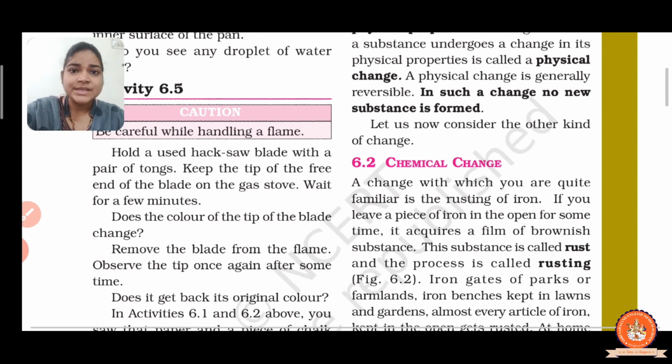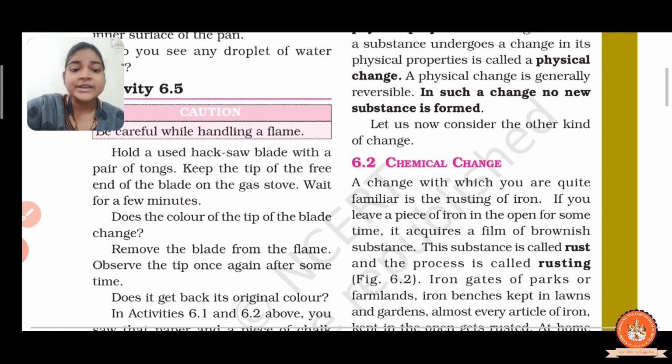After some time, we observe that when the hacksaw blade is heated strongly, it appears reddish. But on cooling, its reddish color disappears and it regains its original color again.